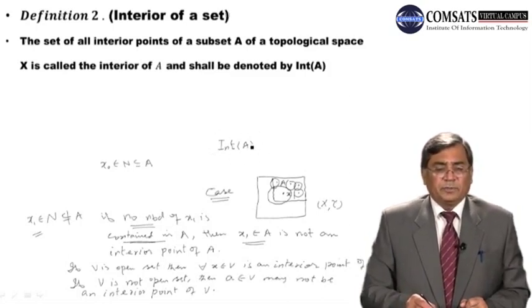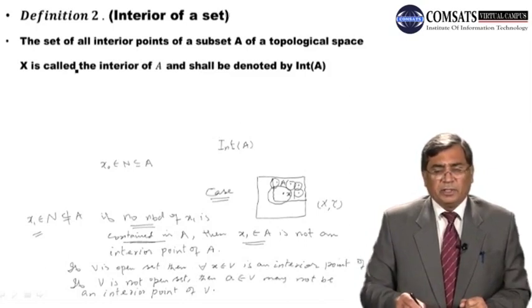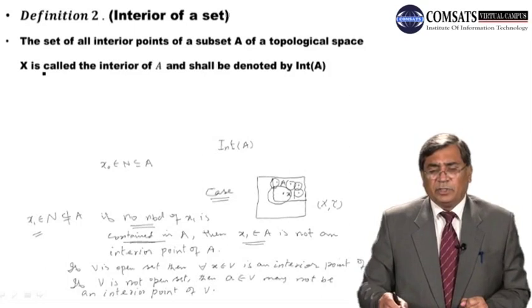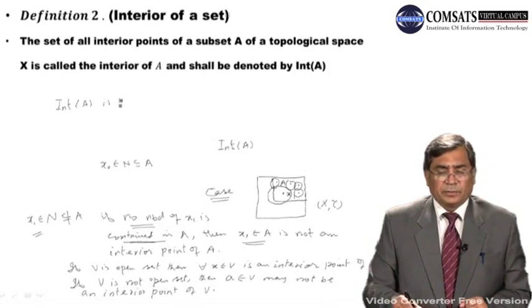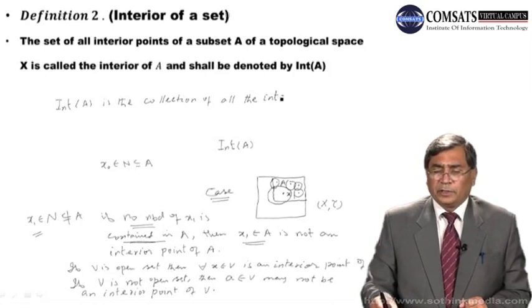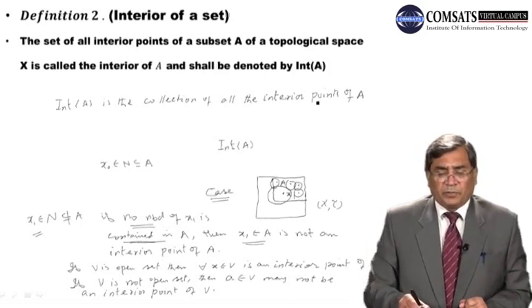So let's read the definition of interior of a set. The set of all interior points of a subset A of a topological space X is called the interior of A and shall be denoted by int of A. Dear students, remember that int of A is the collection of all the interior points of A. This is a collection of all the interior points of A, right? We denote it by int of A.